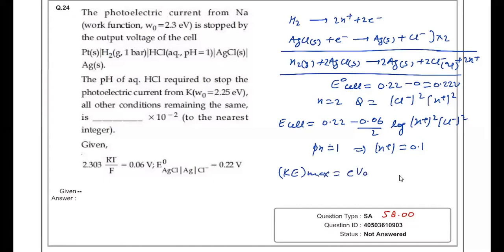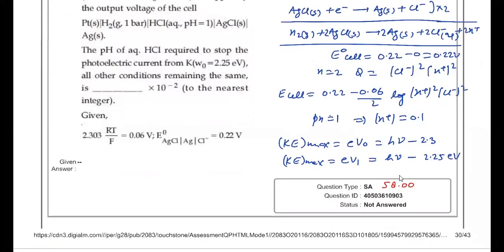V naught is stopping potential. This is equal to h nu minus work function, which is 2.3. Okay, this is the information given. And for the second cell, if I write the same thing, then it will be KE max again. Stopping potential will be, let's say, eV1. h nu is same, minus 2.25 electron volt. This is the given information.